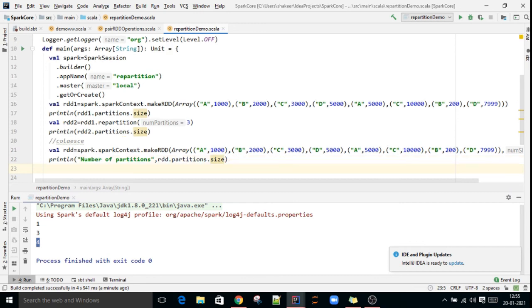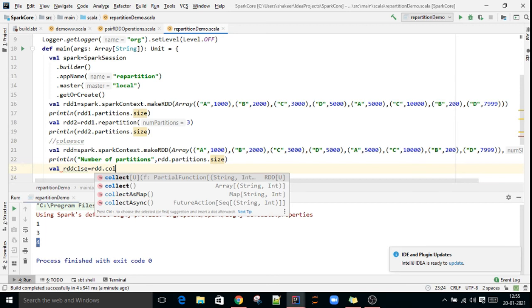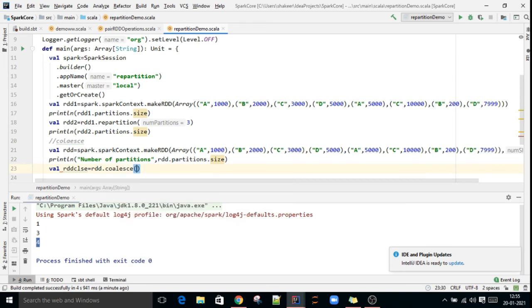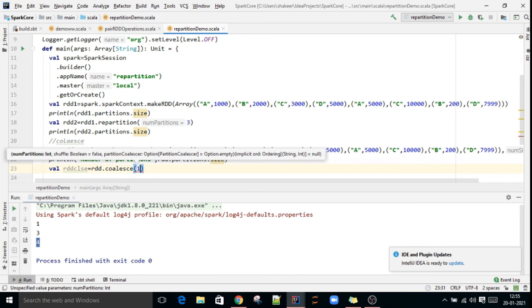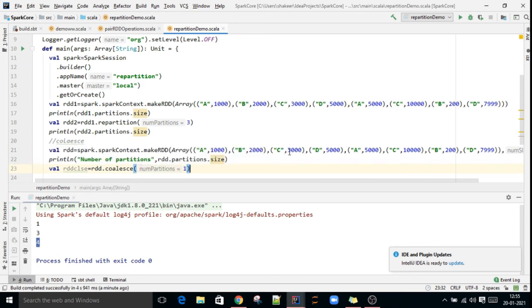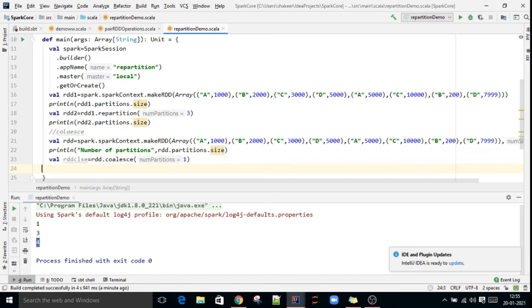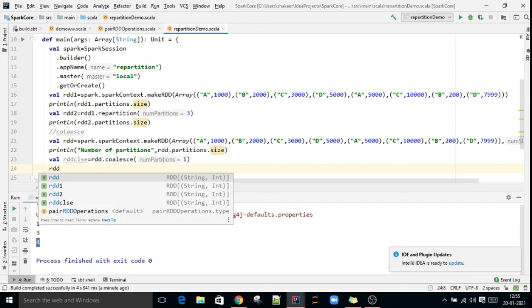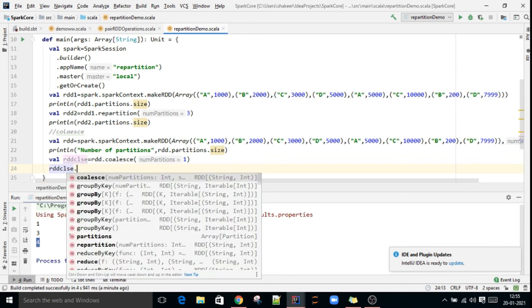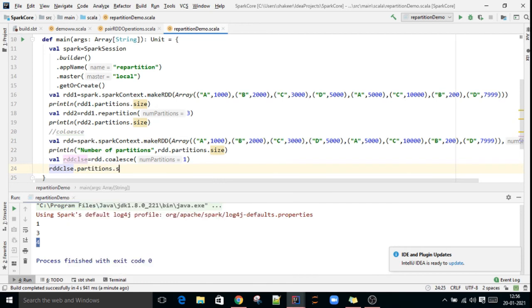Now I use coalesce: RDD.coalesce of 1, because I want to reduce to 1. The current RDD has 4 partitions, and I am reducing those 4 partitions to 1 partition using coalesce. Now do RDD coalesce.partitions.size.